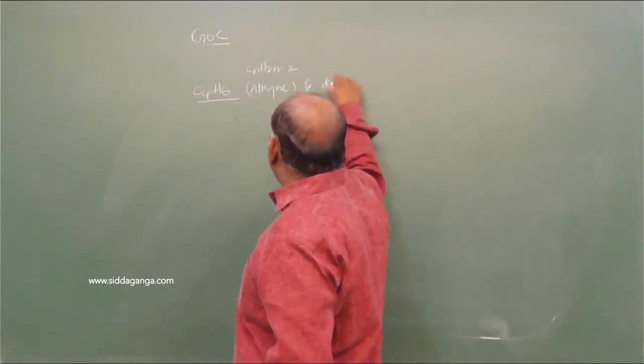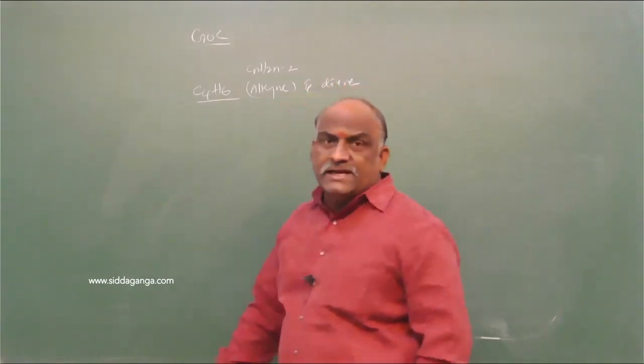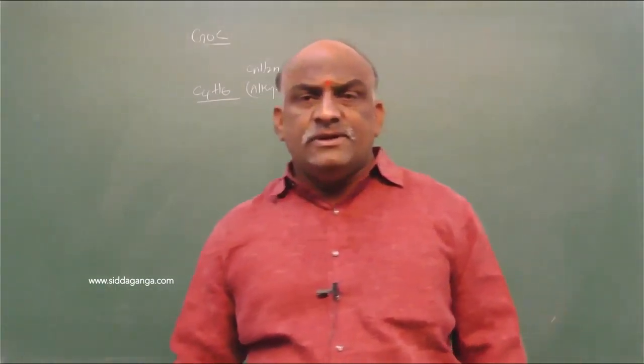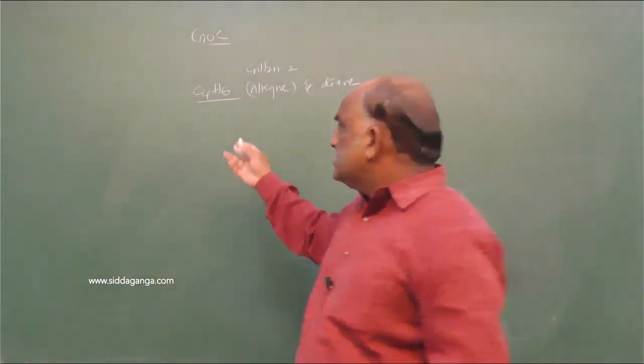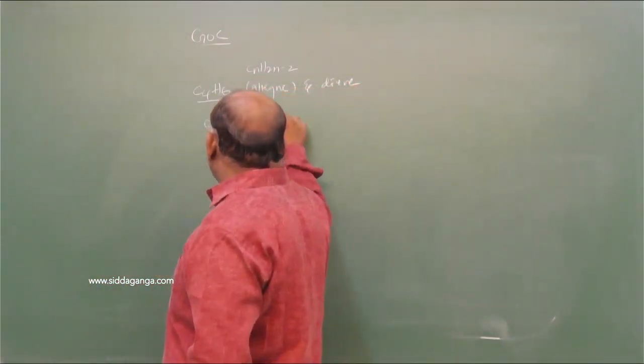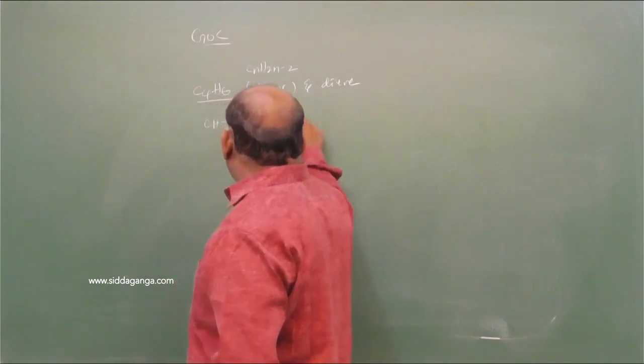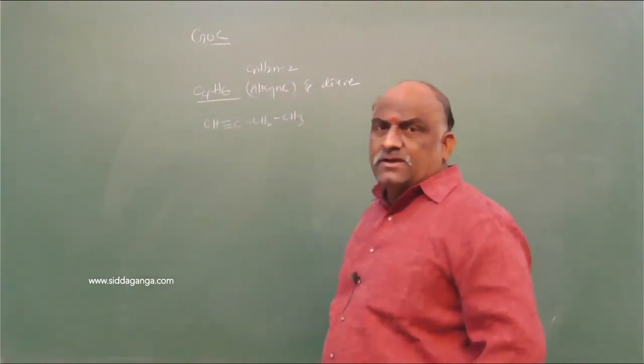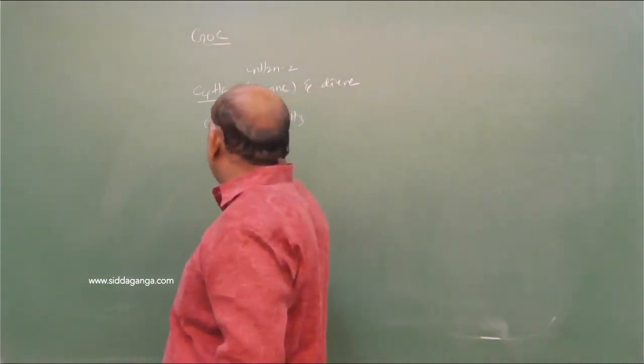Alkyne, already I said that is diene. Alkynes and dienes exhibit functional group isomerism. So what is this alkyne? CH triple bond, C single bond, CH2 single bond, CH3. 3, 2, 5 plus 1, 6. So this is called 1-butyne.